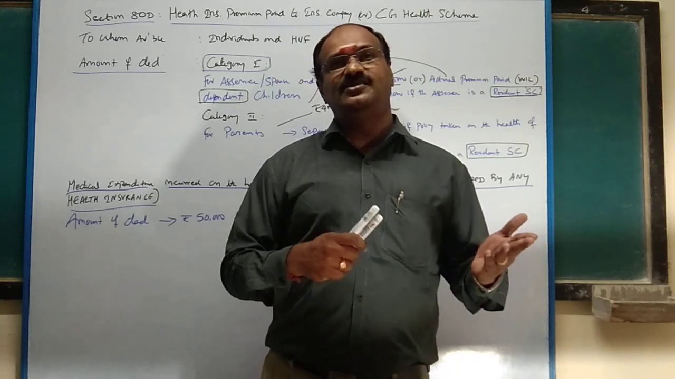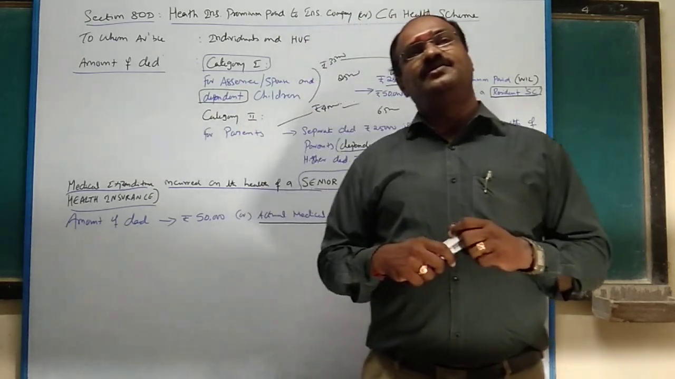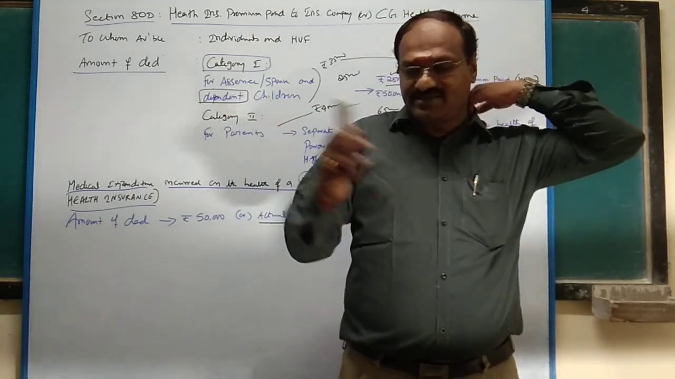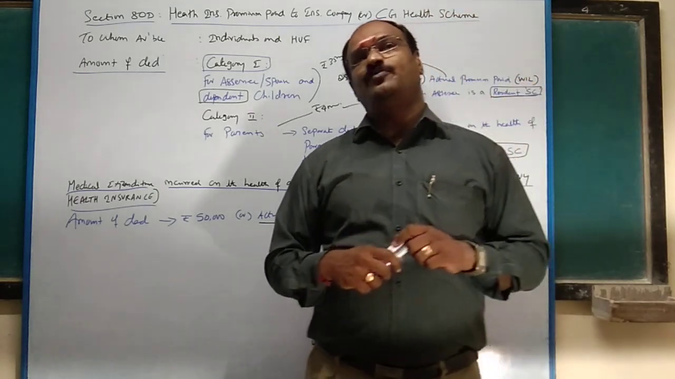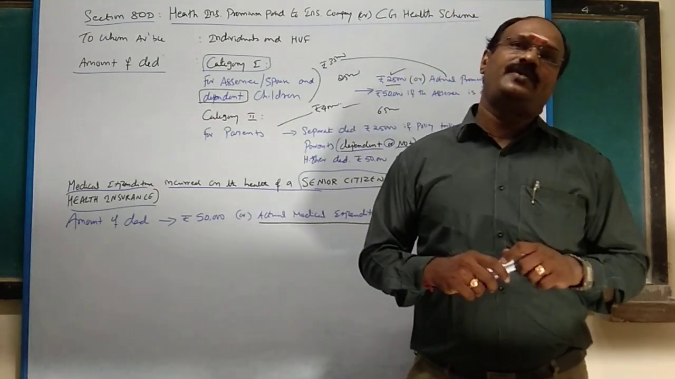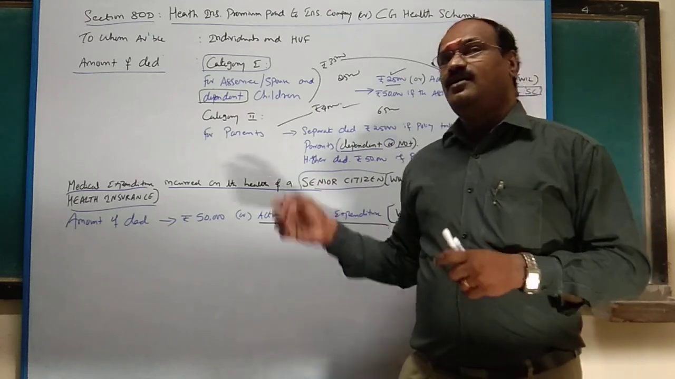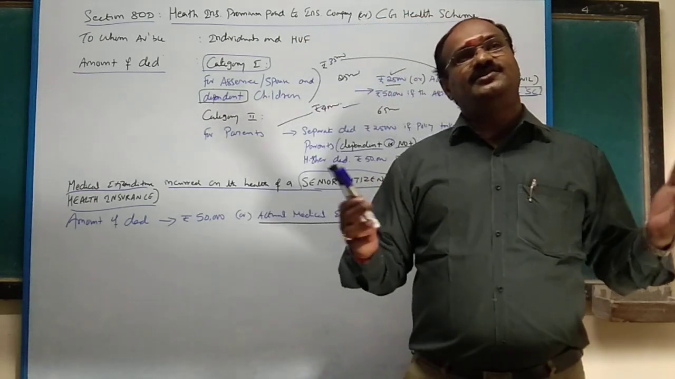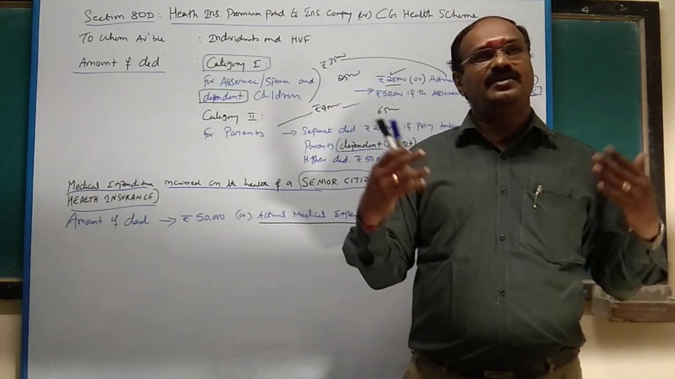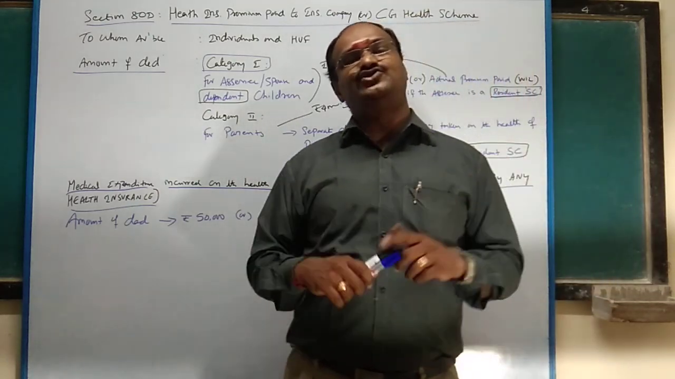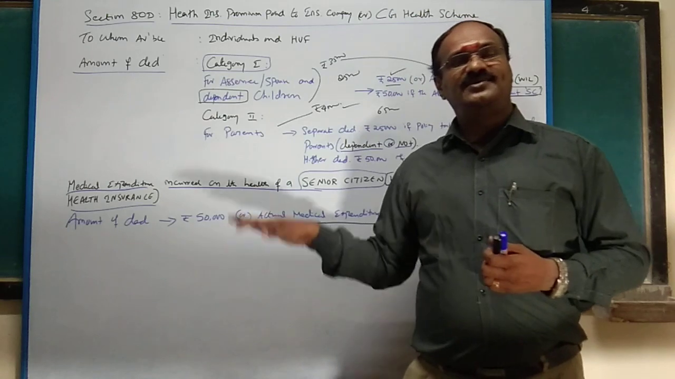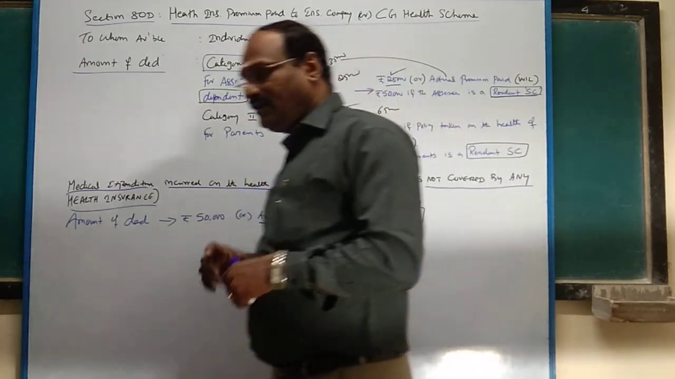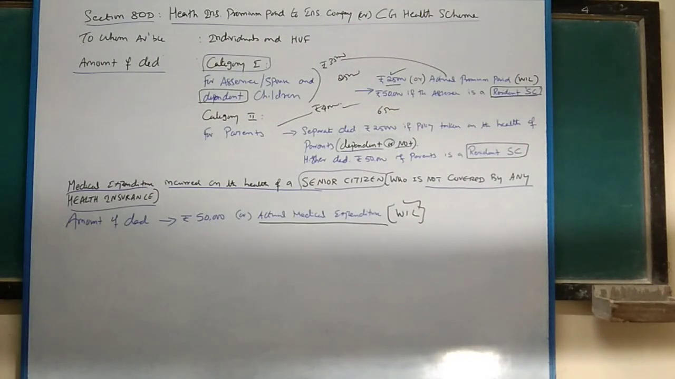So the health insurance policy you have taken on your parents. Suppose your parents are not senior citizens, say at less than age 60, then 25,000 or actual premium, whichever is less. Suppose your parents are senior citizens, then you can claim up to 50,000 rupees. Suppose a health insurance policy is not covered for the senior citizen, not covered by any health insurance, don't worry, 50,000 rupees or actual medical expenditure, whichever is less. This is section 80D. Next we are going to take up section 80DD.